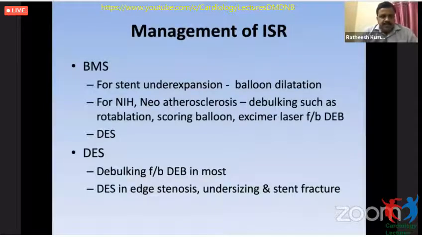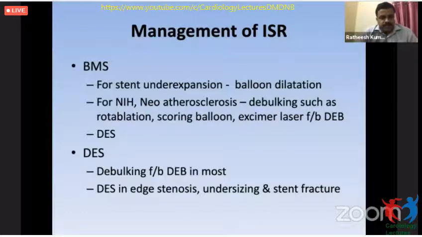And management in this case, balloon dilatation. In our case, we don't have much option other than surgery. But otherwise, if it is just neointimal hyperplasia and there is stent underexpansion, we can use balloon dilatation. And if there is neoatherosclerosis, then we should use debulking modalities followed by DEB or DES if there are indications. And in the majority of cases we can handle with DEB only.